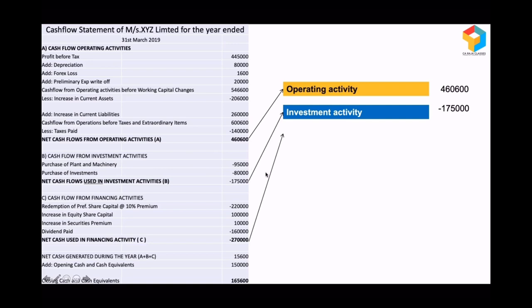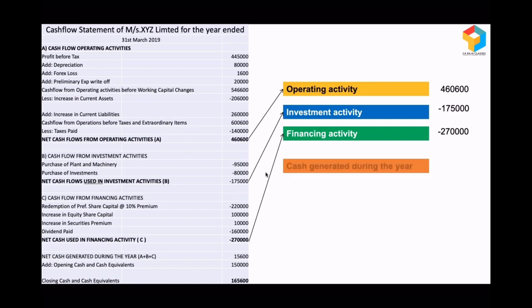Then look at the next key item, that is investment activity. Sorry, financing activity. The next key item is financing activity, and it is a negative cash of 2,70,000. It means to that extent cash had gone out. And if you want to know what are those components, you can go to the cash flow statement and you can see. And now if you add all the three, you get to know what is the cash generated during the year, and it's 15,600.